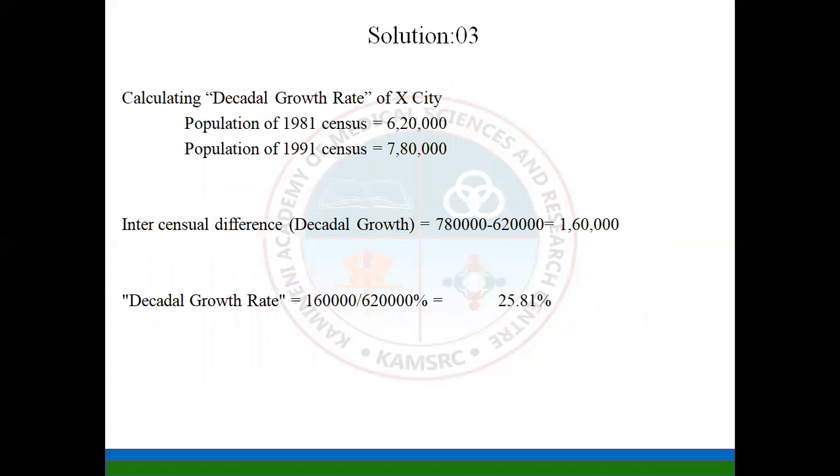So now we do the solution, calculating the decadal growth for the given city X. During the 1981 census, the population was 6,20,000. For the year 1991, the census was 7,80,000. So now we do the inter-censual difference: the decadal growth is 7,80,000 minus 6,20,000, that is 1,60,000. So the decadal growth rate is around 25.81%.